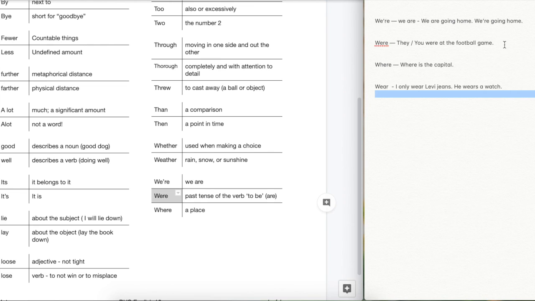Whereas these two are pronounced a little bit different. They're pronounced were. We're going home. You were at the football game.